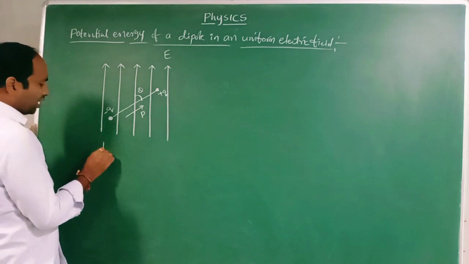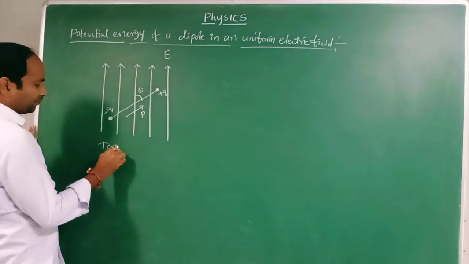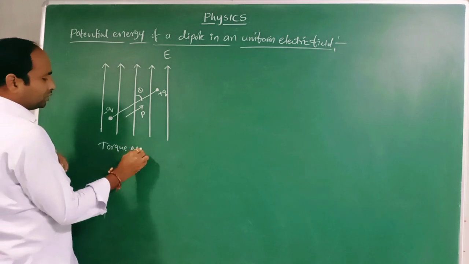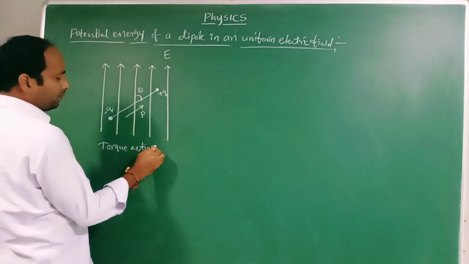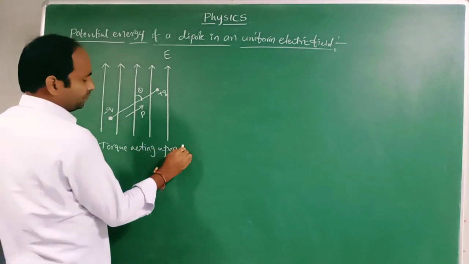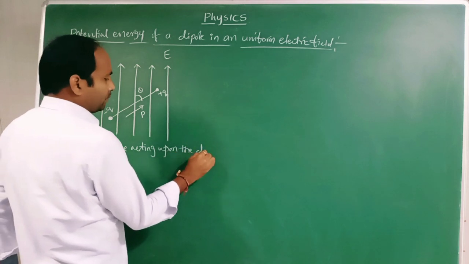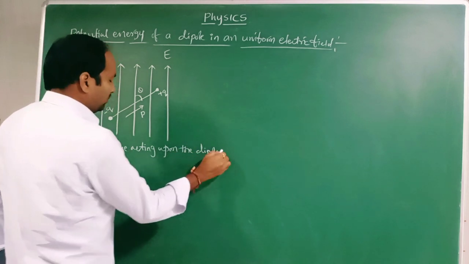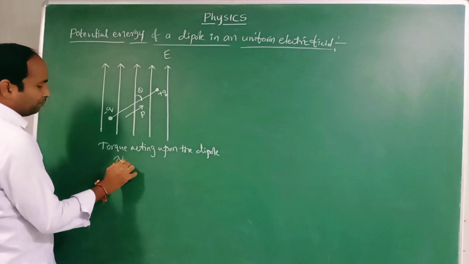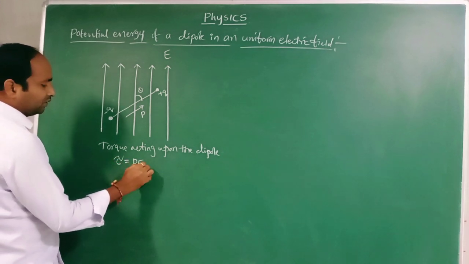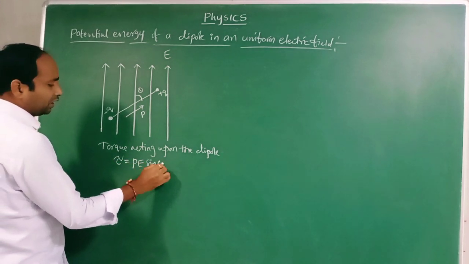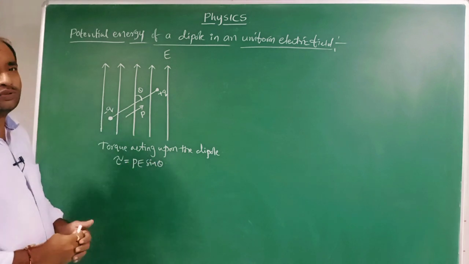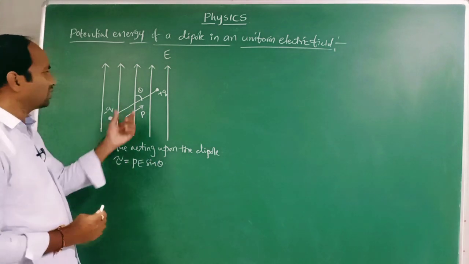What is the torque acting upon the dipole? The torque acting upon the dipole is tau equals PE sin theta.